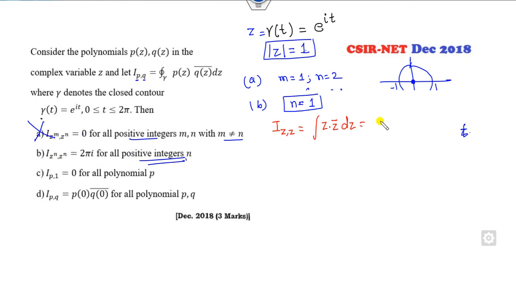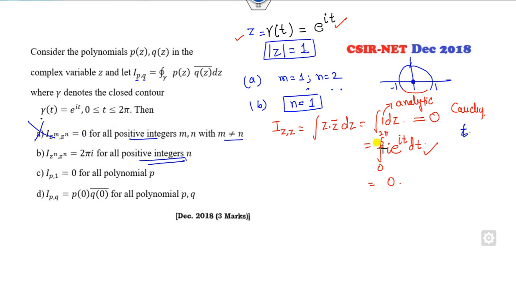z into z bar is always 1, integration over this one. So what is the answer of this? Can you integrate this? z is e raised to power iota t here, so the integration over this closed curve is e raised to power iota t dt. What is the integration over the 2 pi? It's 0. Moreover, it's a complete circle. So over the closed curve, the answer will be 0, because this function 1 is analytic. Once the function is analytic over this curve, the integration will be 0 by using Cauchy theorem.